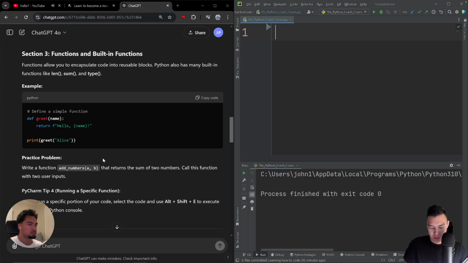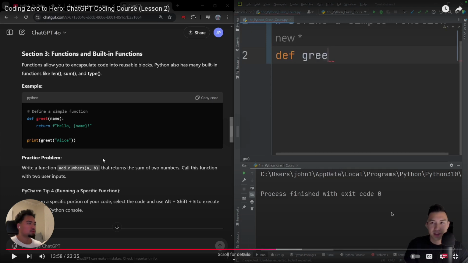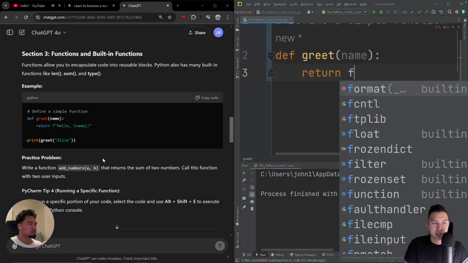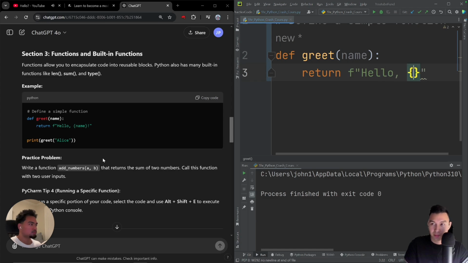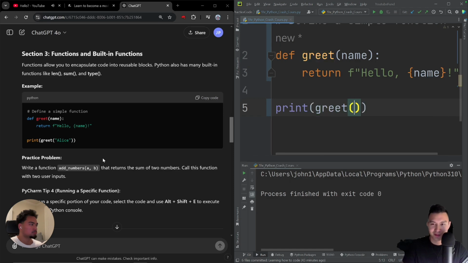So control. Is it alt? Control alt this? Control this? How do you make a hashtag? Define a simple function. Def greet, control backslash, name. Return f hello, and put this and then name, exclamation. And then print. Let's see what this does. So define greet. What the heck does that mean? Oh, okay, so I'm making a function here. Weird. Print. This is something I've never done before.